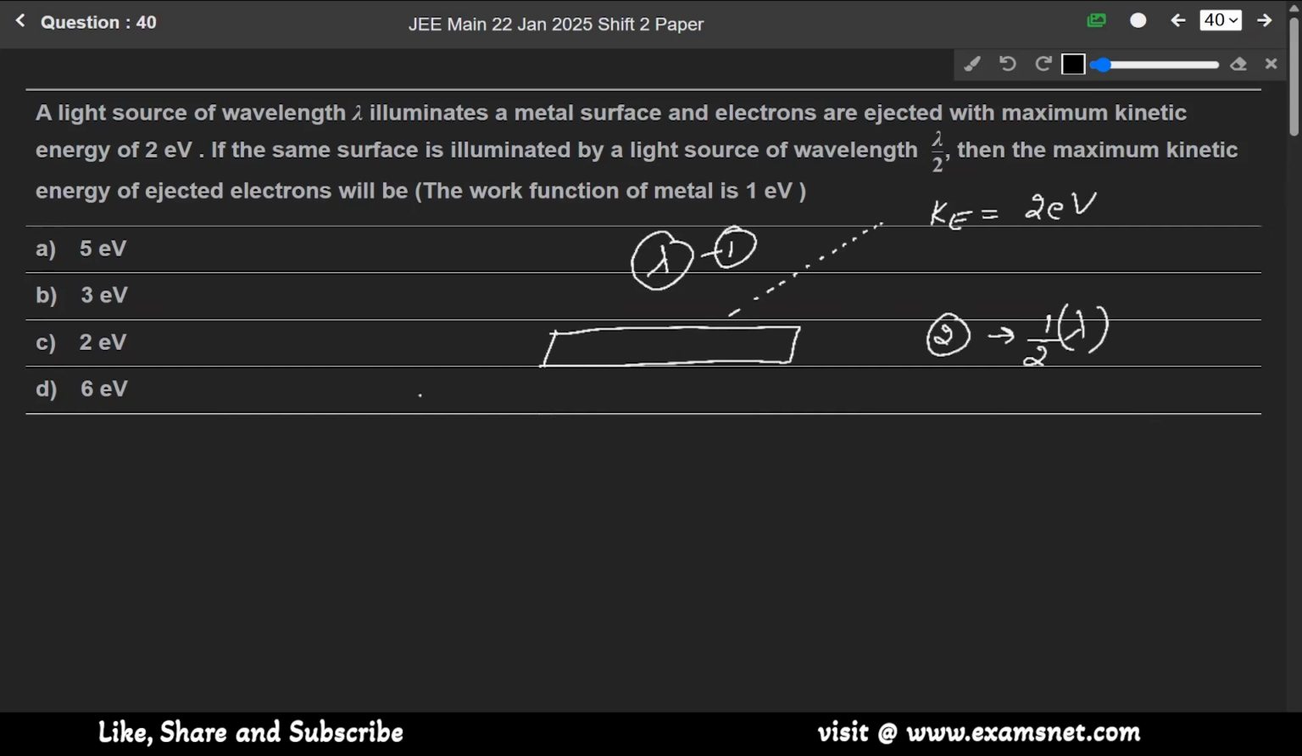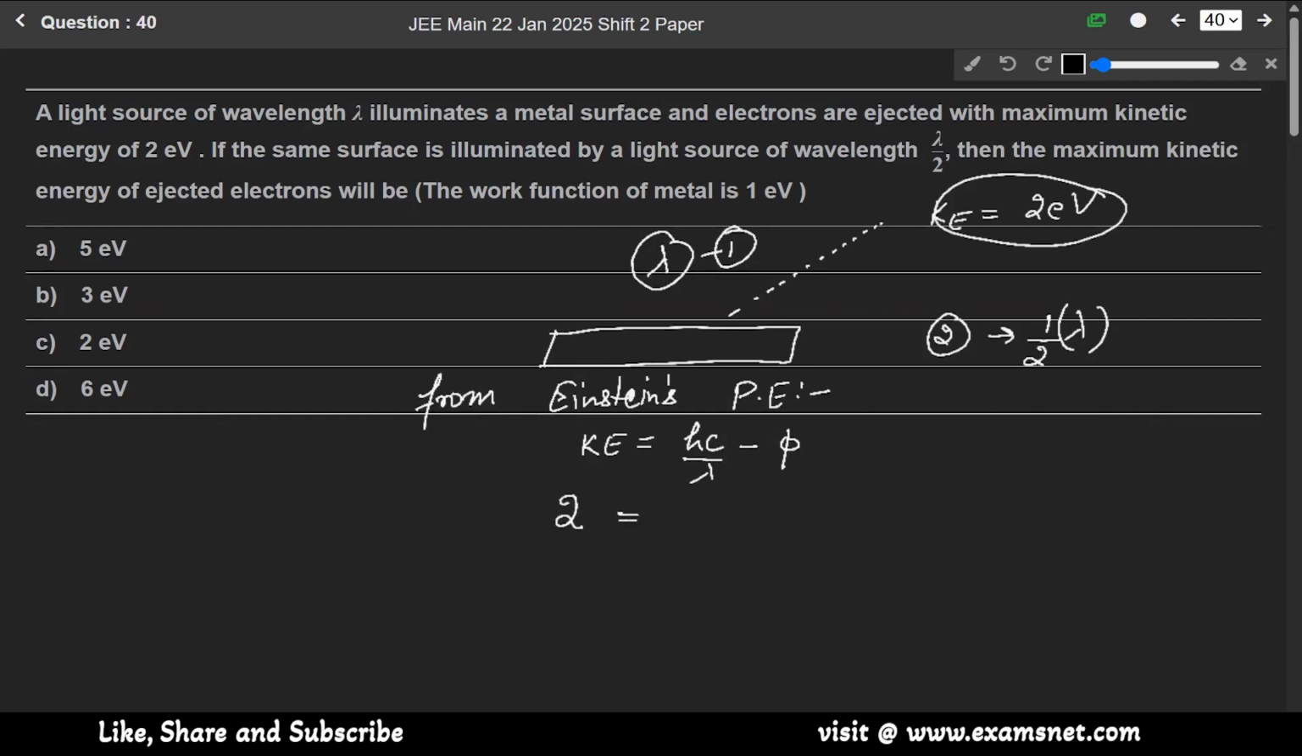We know that from Einstein photoelectric effect, kinetic energy is equals to Hc over lambda minus work function. And in the first case, kinetic energy is given as 2 electron volt. It will be equals to Hc over lambda minus, at that time, the work function is 1 electron volt. So from here, Hc over lambda is equals to 3. Let us say this is equation number 1.